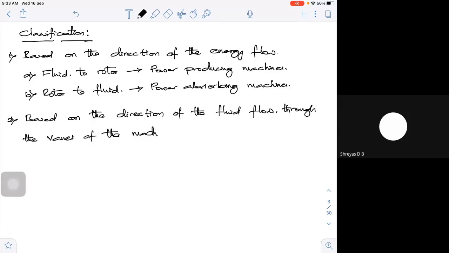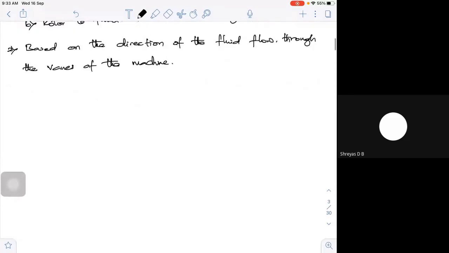What is it actually? Let me draw a simple turbo machine like this. This is my axis, and I have a shaft like this. On this shaft I will have a rotor, like this. On this rotor I am going to put a blade. I am just showing you one simple blade for simple construction.